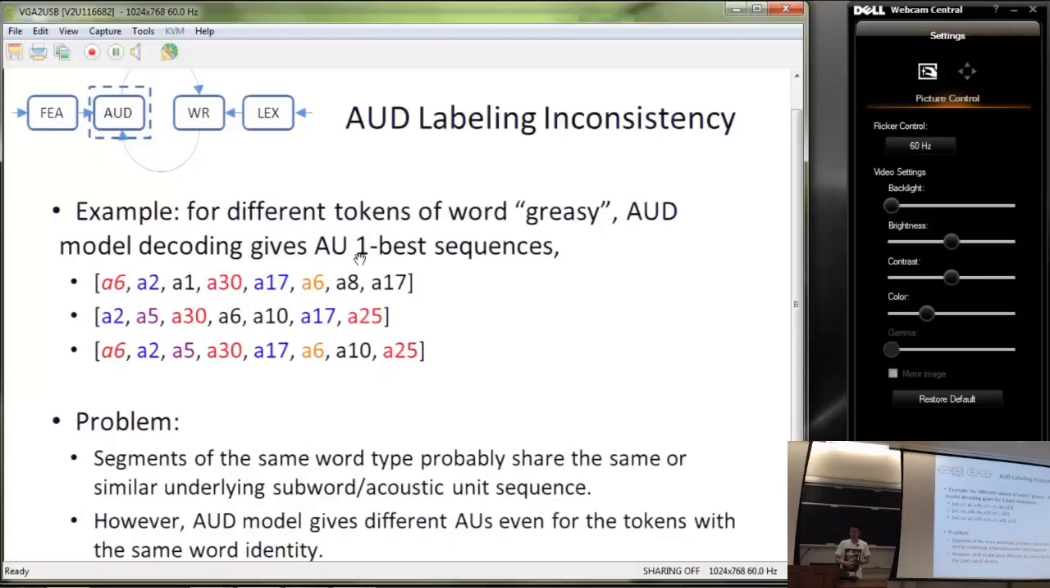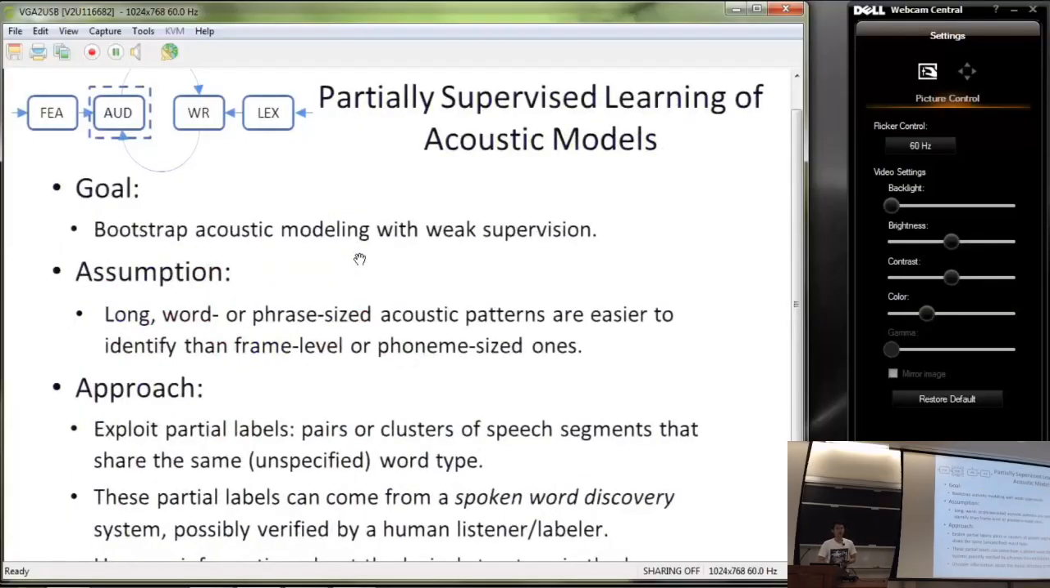There is a problem here, since the segments of the same word type probably share the same or pretty similar underlying subword sequence, or acoustic unit sequence if we use an AUD model. However, here the AUD model gives different acoustic units even for the tokens with the same word identity. So we would like to solve this problem.